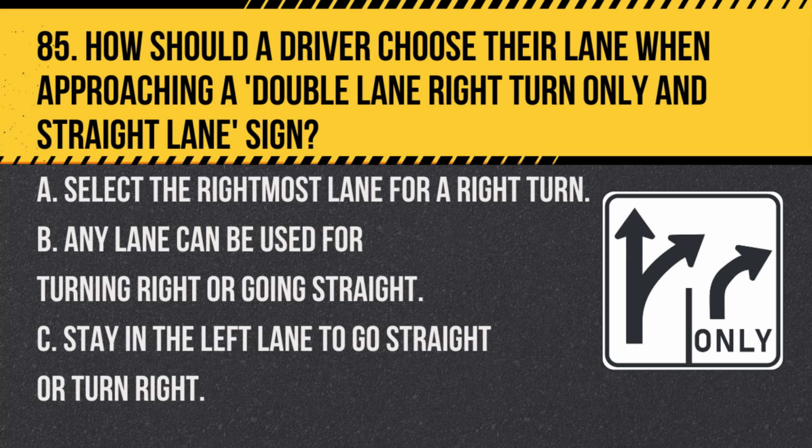Question 85. How should a driver choose their lane when approaching a double-lane right turn only and straight lane sign? A. Select the rightmost lane for a right turn. B. Any lane can be used for turning right or going straight. C. Stay in the left lane to go straight or turn right. Answer: A. Select the rightmost lane for a right turn. When approaching a double-lane right turn only and straight lane sign, choose the rightmost lane for turning right and the left lane for going straight.